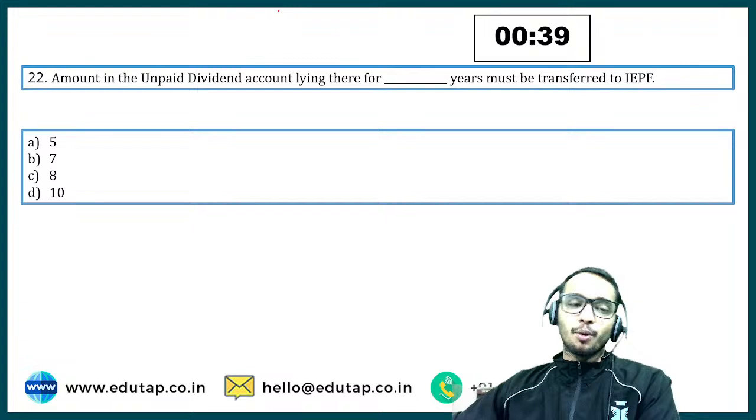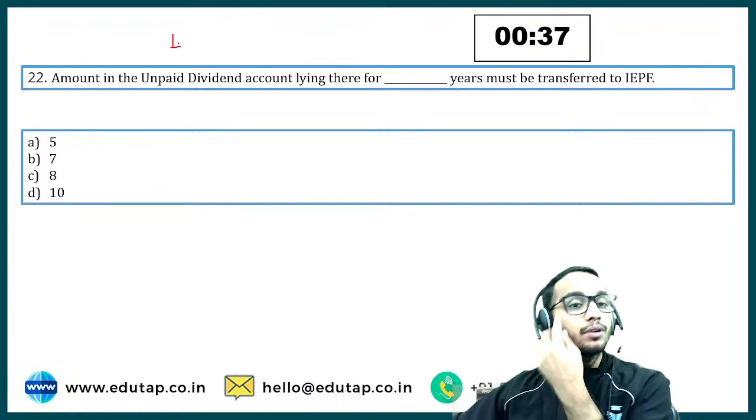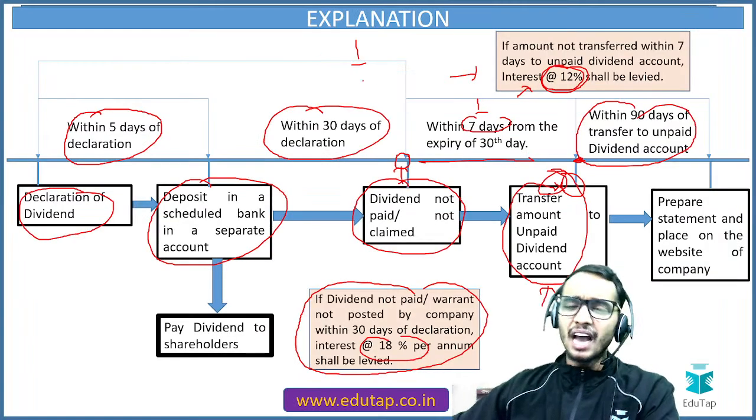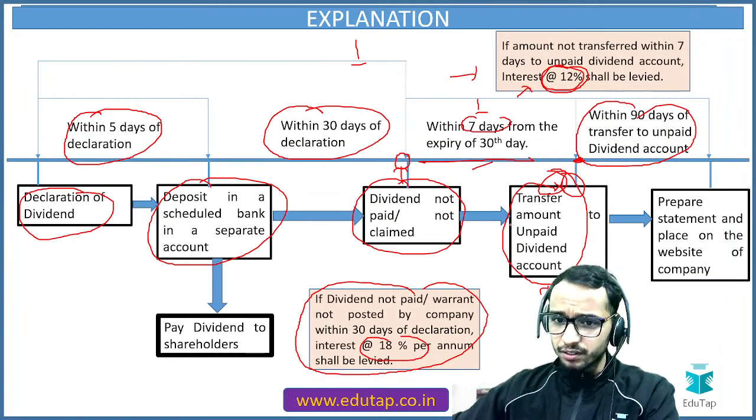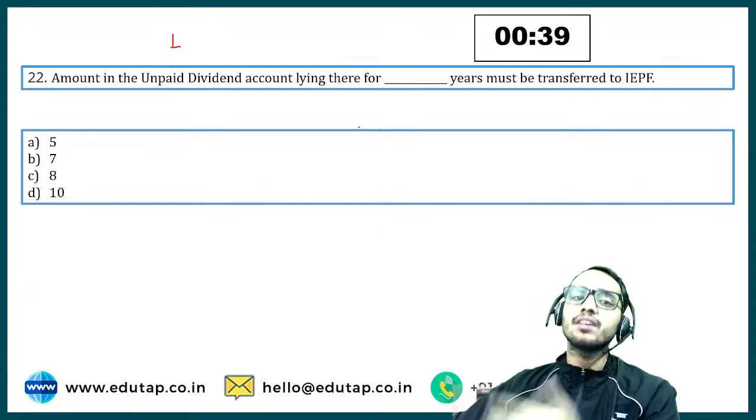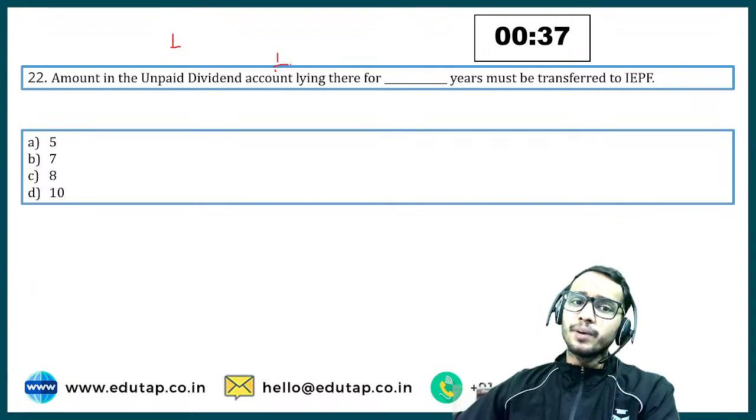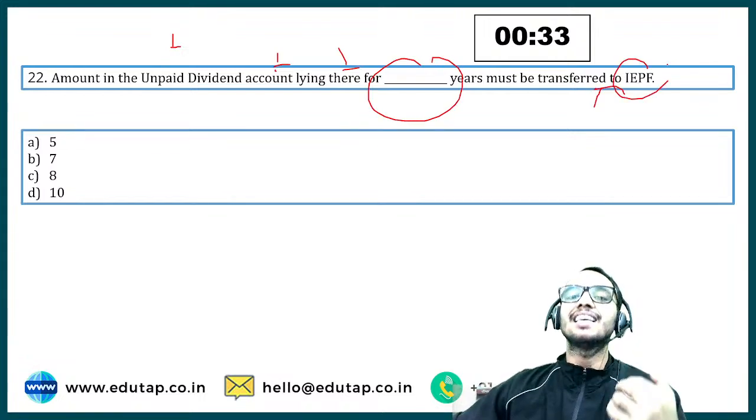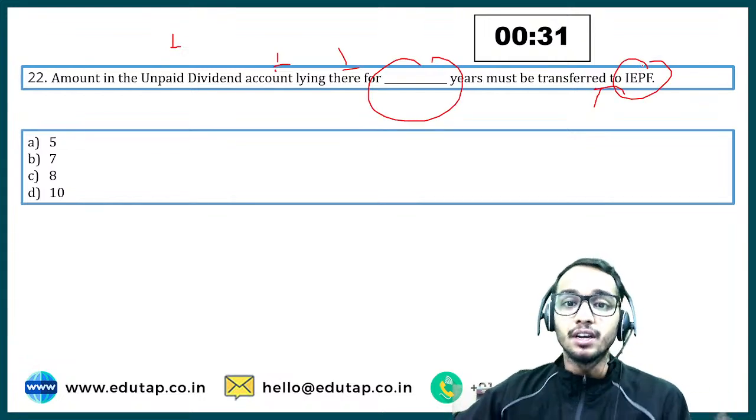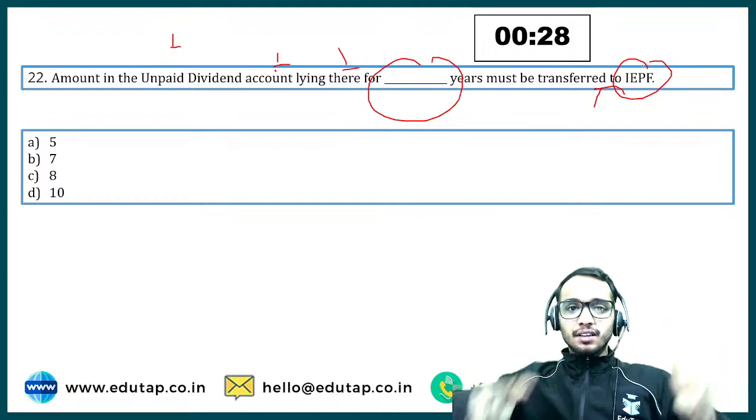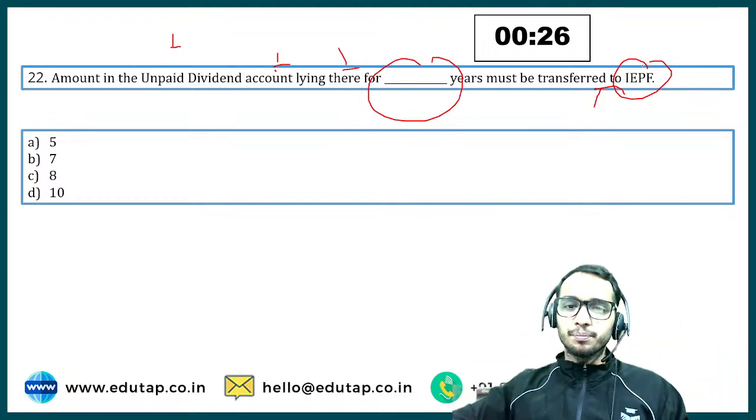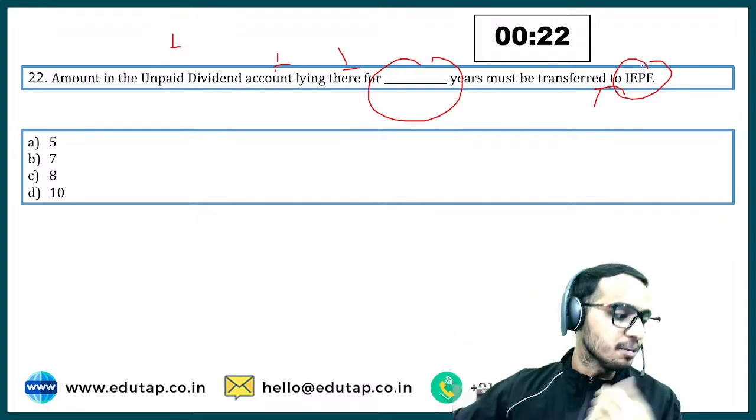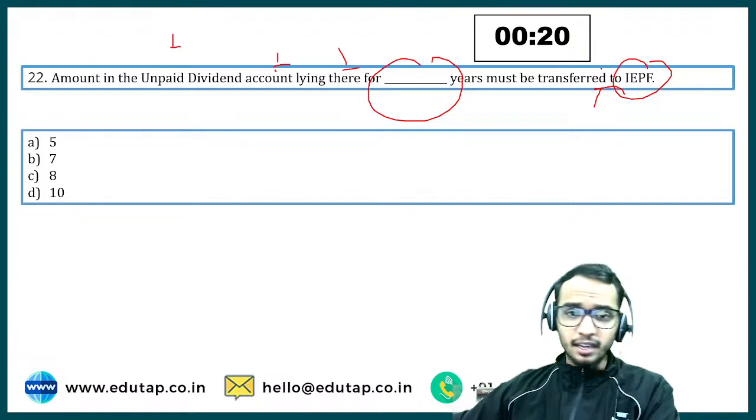Okay. Question number 22 says, amount in unpaid dividend account lying there. Easy question. So we have transferred the amount to the unpaid dividend account now. So it says, after transferring it, amount in unpaid dividend account lying there for how many years must be transferred to the IEPF, Investor Education and Protection Fund. So for how many years, if that amount is lying there in the unpaid dividend account, we have to transfer that into the IEPF. This is a very easy question, and I hope everyone would be correct.